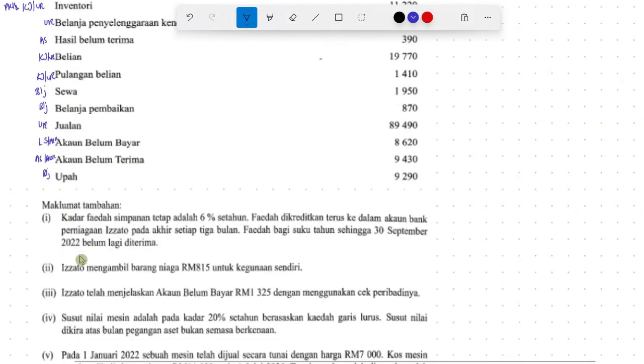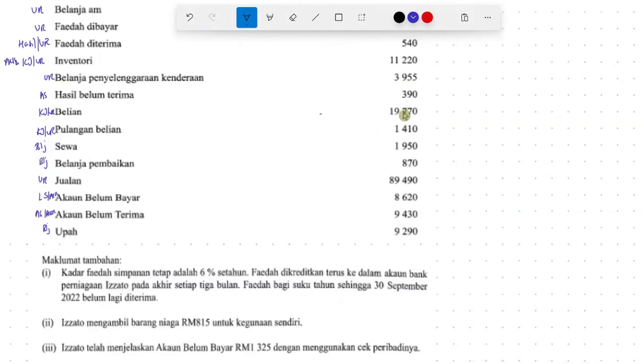Next. Number 2, I1 mengambil barang niaga 815 untuk kegunaan sendiri. So out of the belian amount, 19,717, there's an ambilan, 815. So belian will have to be adjusted. Belian will be 19,770 minus 815. It is 18,955. This one will go into your kos jualan in your untung rugi. Right? So you can have this in your working. To check your belian amount, you show neatly in your answer script.